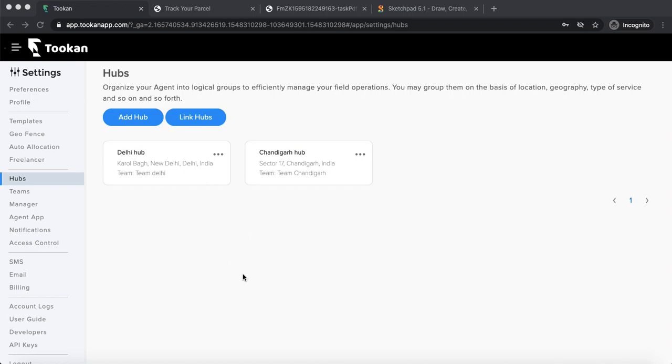As you must be knowing, Tookan was the best fit for all those use cases which involve last mile delivery. By last mile delivery, I mean all those use cases where the order was to be picked from one place and delivered to the final delivery location. There was nothing like warehouse management or hubs involved in that particular order. So Tookan fits those use cases.